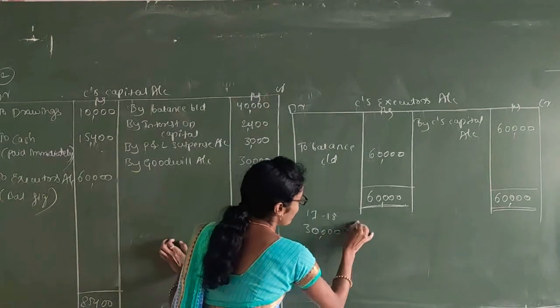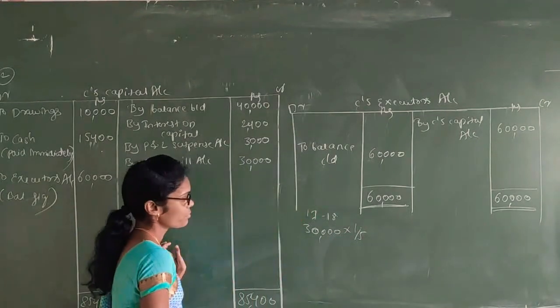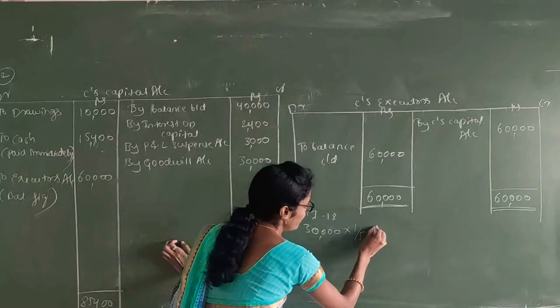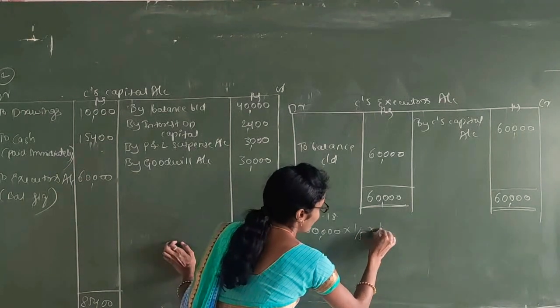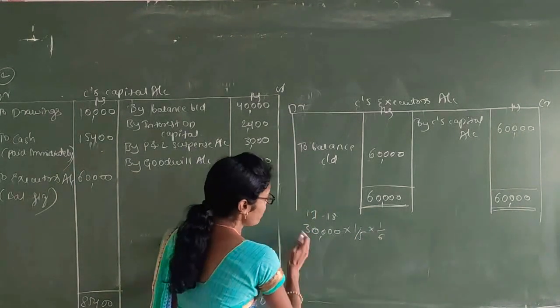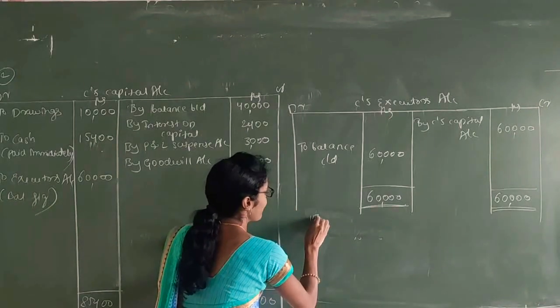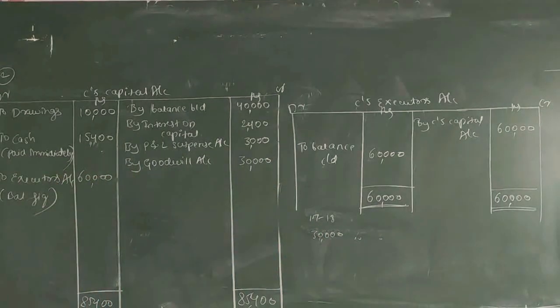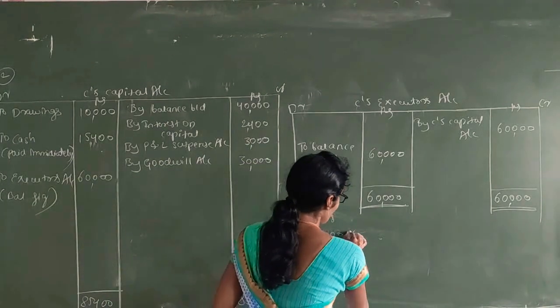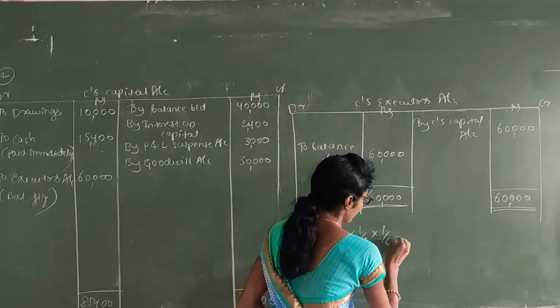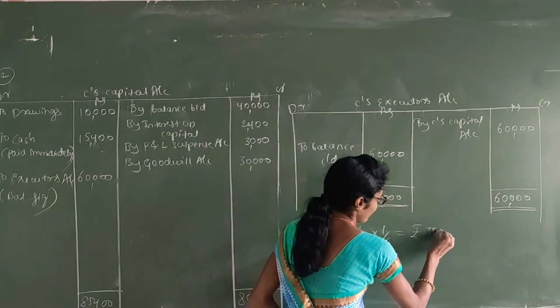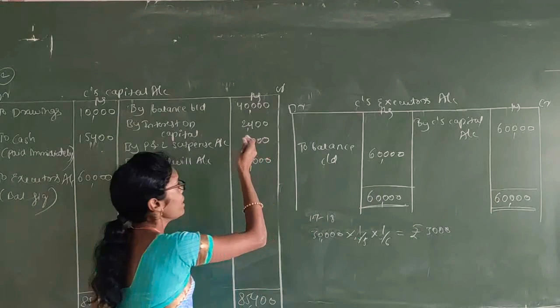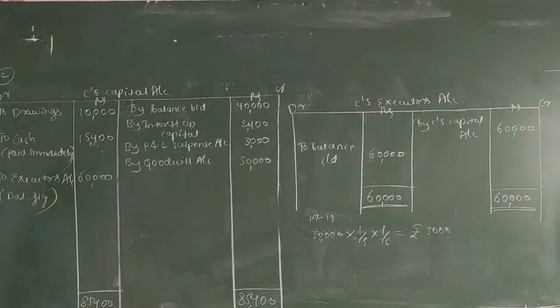So you calculate only his share, also 1 divided by 6. The 2017-18 profit is 30,000, and you calculate his share up to the date of death only, into 1/5 into 1 divided by 6. That becomes 3,000. This 3,000 is recorded in the account as the P&L suspense account.